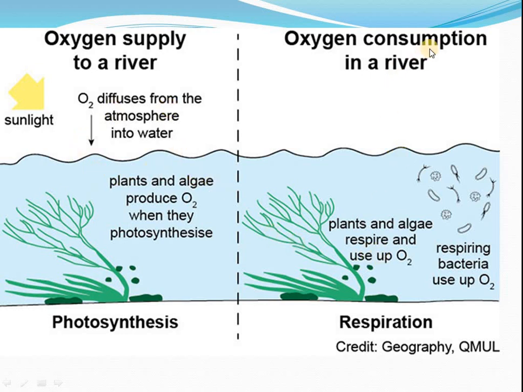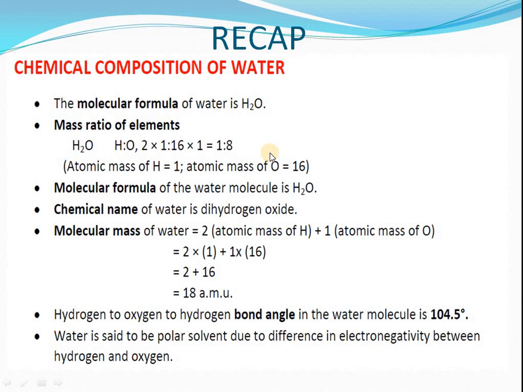And oxygen consumption in a river can increase if the green algae increase too much, which will end up in a decrease of the oxygen level. So both ways, we have to maintain the balance of how much the plants maintain the cycle of oxygen and carbon dioxide. That is also known as eutrophication.